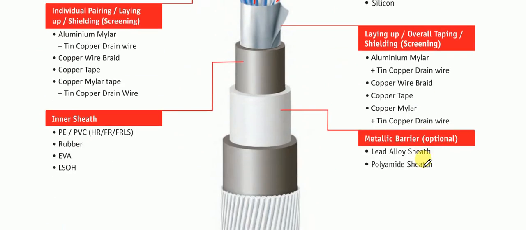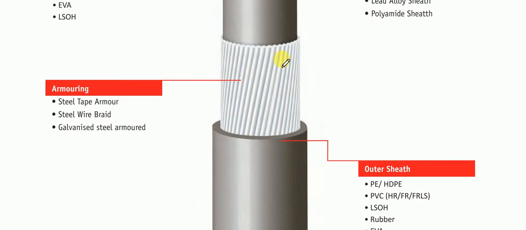Armor cable generally has armoring over the cable. This is the armoring over the cable. Armor cable is generally used for underground application, and unarmored cable, in which this armoring is not done, is used for above ground application. Once we use a cable underground, there might be some pressure from the ground surface on that cable.